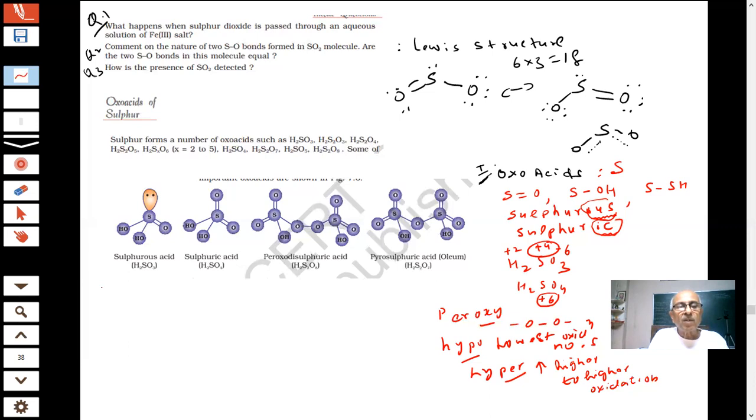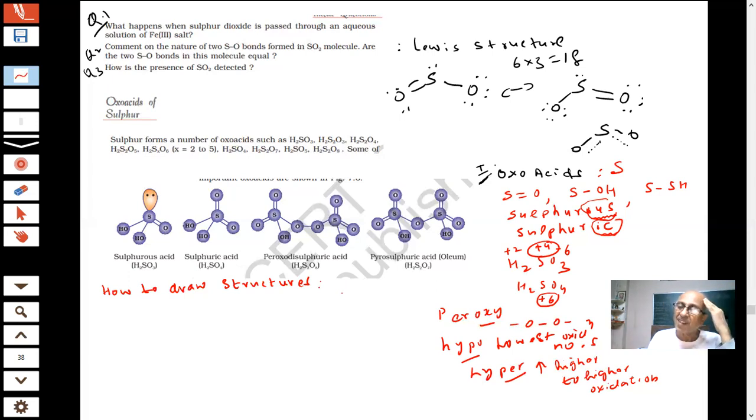The question is how to draw structures. Every year, one question is given. First, we should know the formula. If it says sulfurous, then in the exam, students are confused.